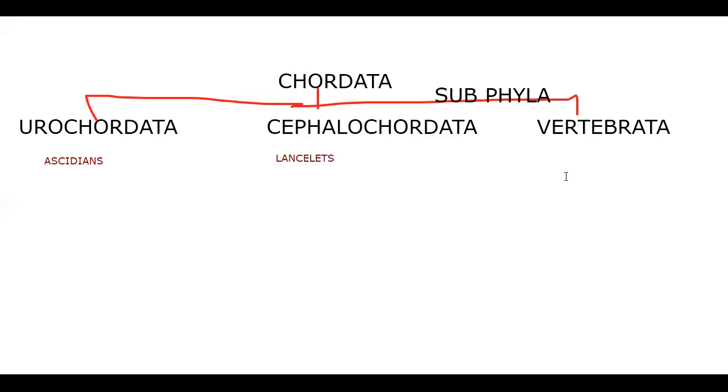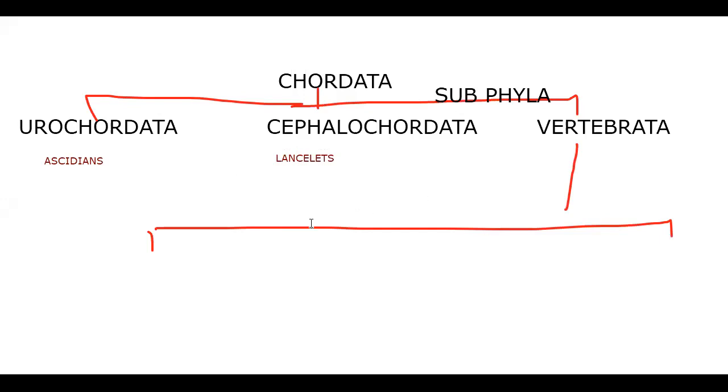The subphylum Vertebrata is further classified into superclass Agnatha and superclass Gnathostomata. Gnathos means jaws. Agnatha means jaws are absent.